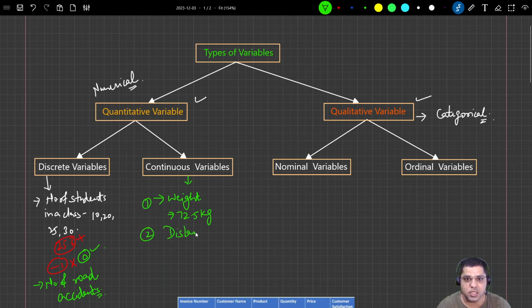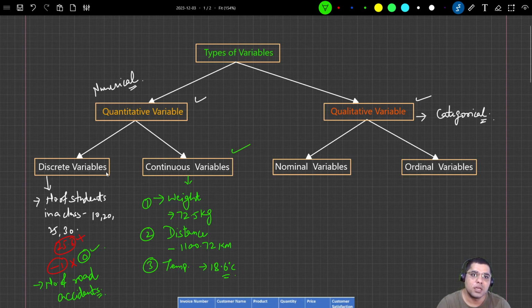The distance between Mumbai and Delhi could be 1100.72 kilometers, right? A third example could be temperature. For example, today the temperature here is 18.6 degrees Celsius. So those which can be represented in the form of decimals are known as continuous variables.